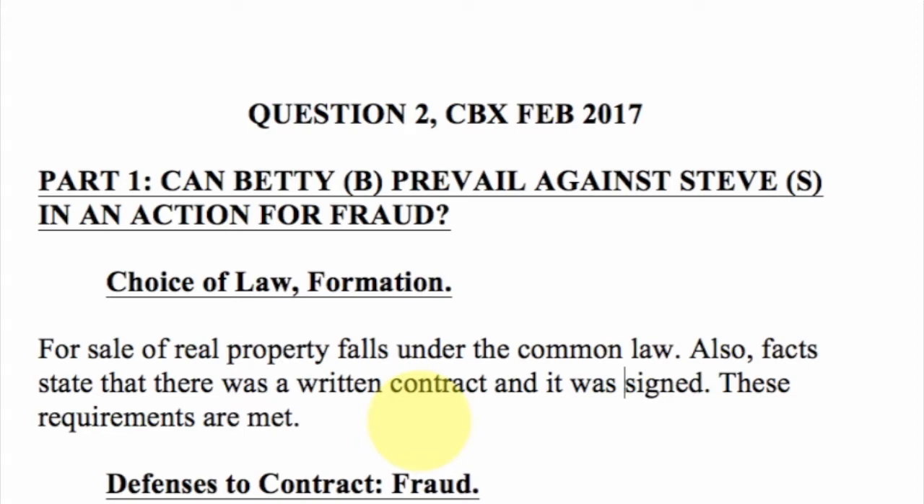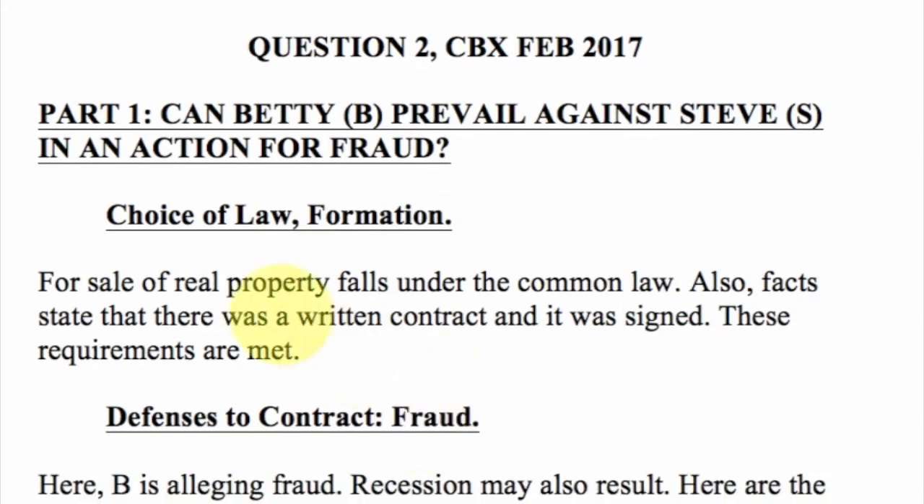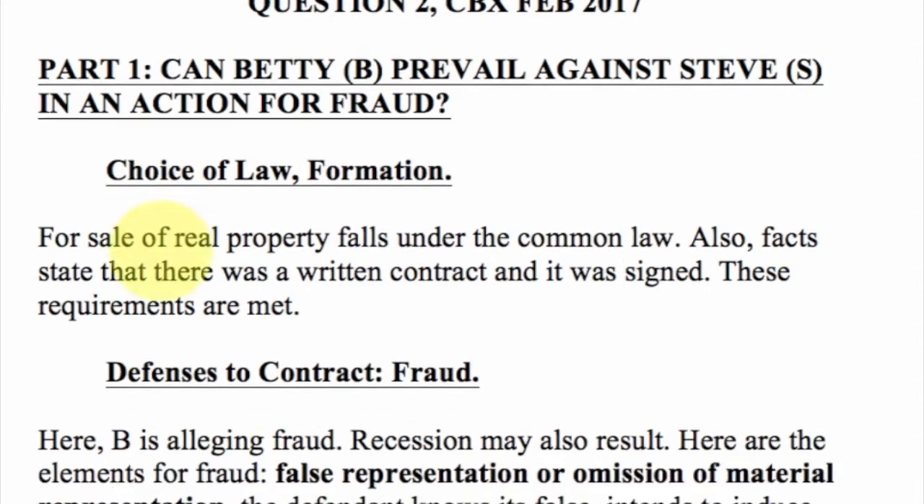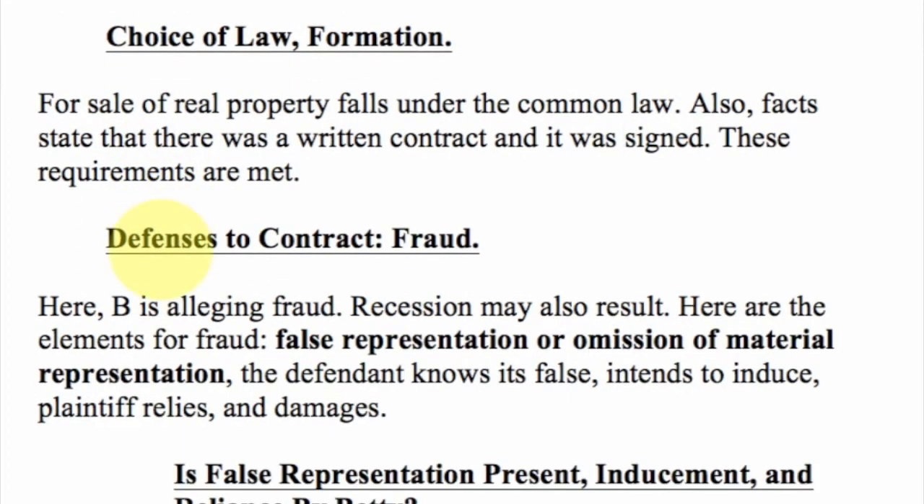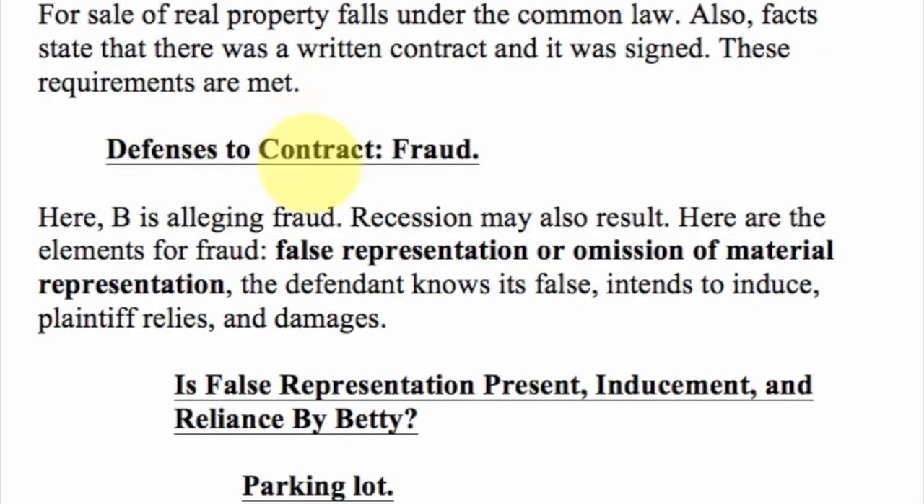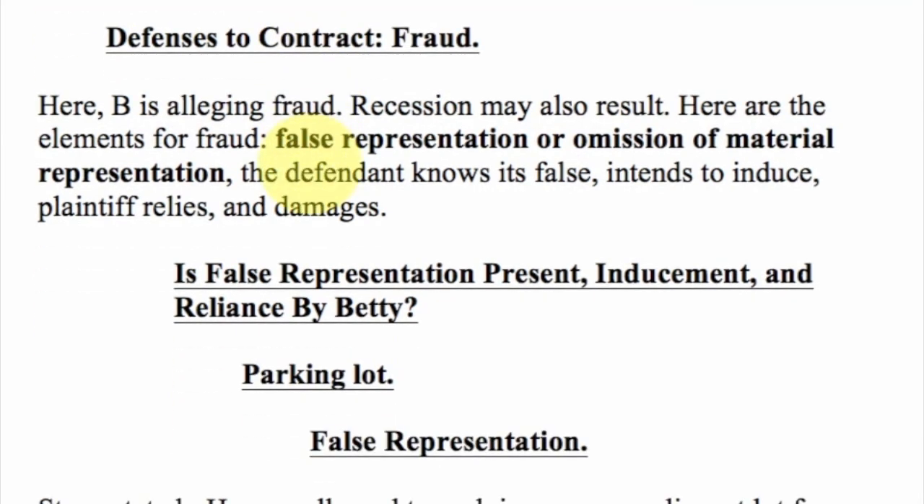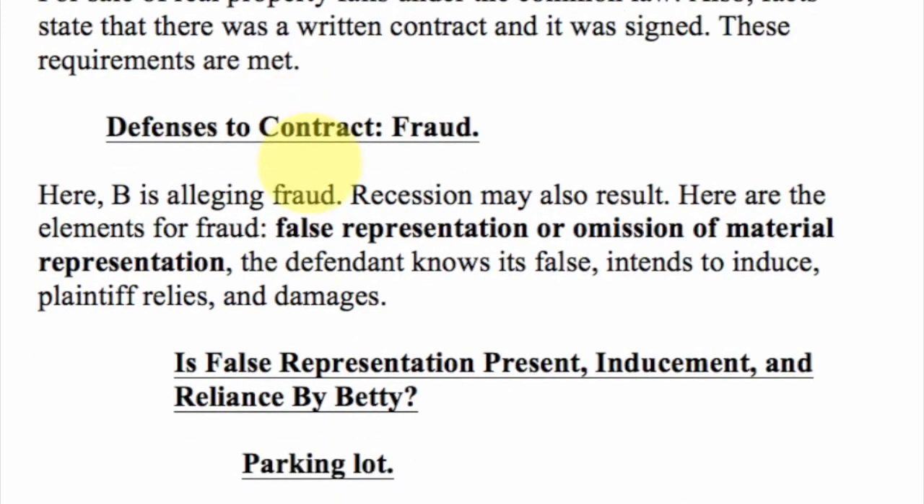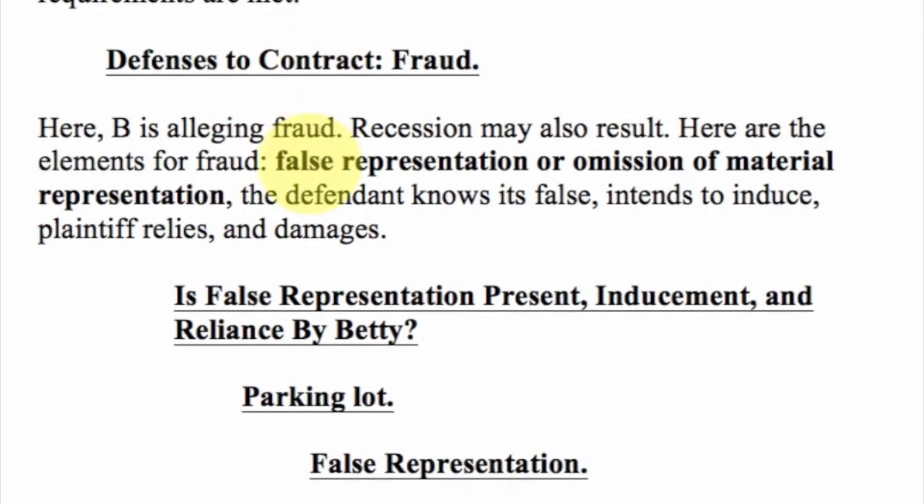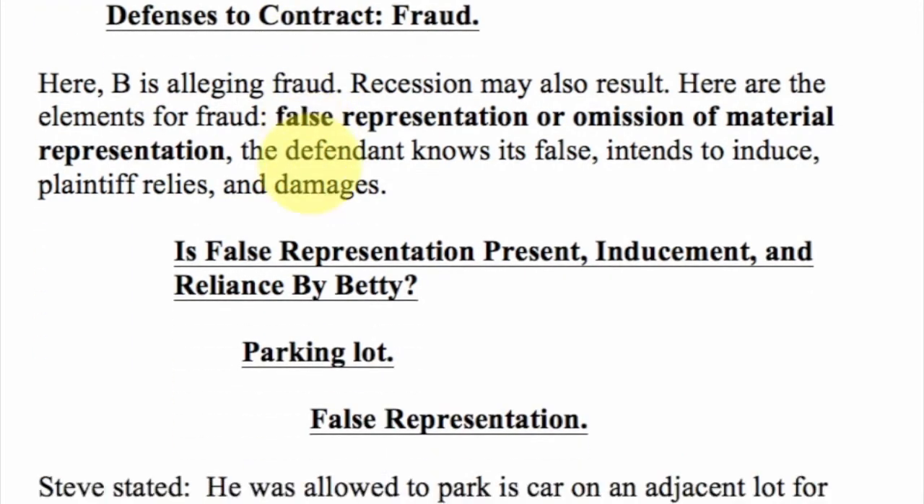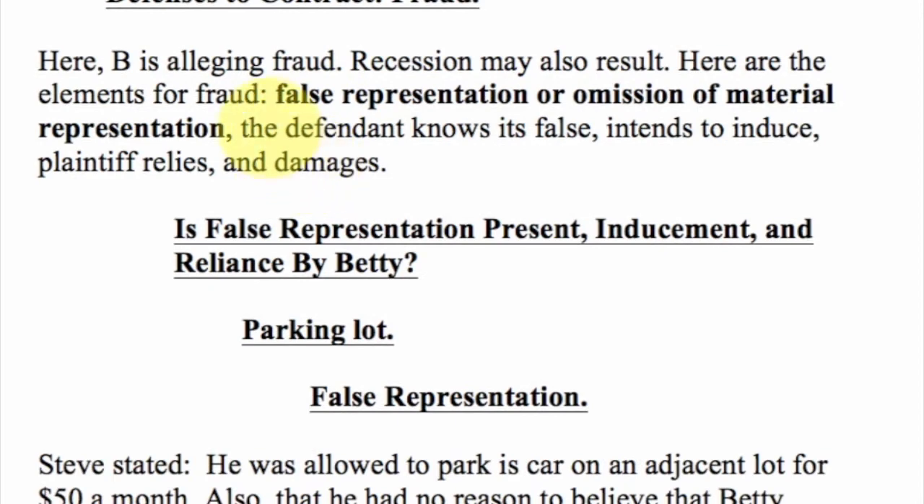Okay, now let's go on and let's review. So, part 1. There's going to be part 2 below. Can Betty prevail against Steve in an action for fraud? So I'm going to briefly discuss choice of law information. Sale of real property falls under the common law, and there was a written contract. So discuss that very briefly, and then I'm going to go into the discussion of fraud, because fraud can be a defense to a contract formation, and I think Betty might want to get out of this contract here.